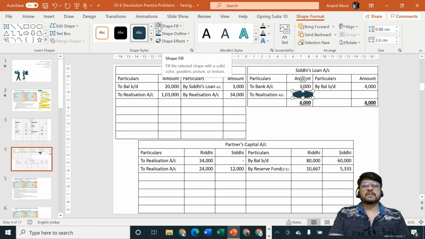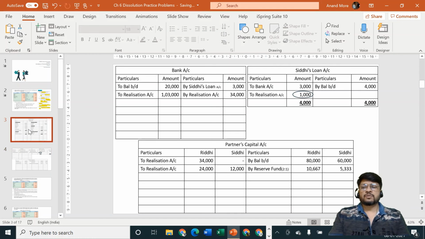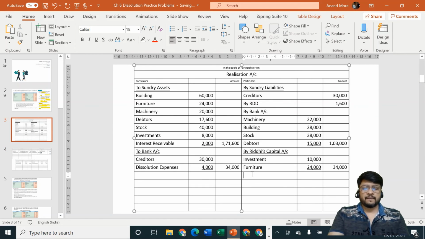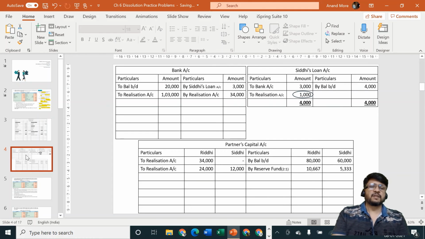Nominal account rule says that all income should be credited. So realization account credit side by Siddhi's loan account. Amount is how much? 1,000. Loan of rupees 4,000 settled at rupees 3,000. We are going to consider 1,000 rupees profit.